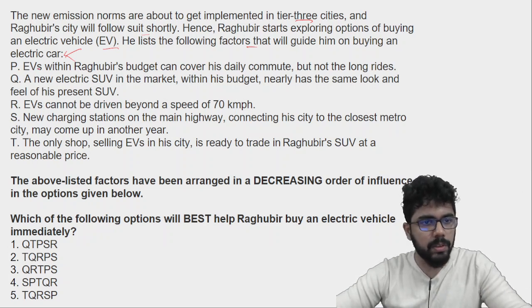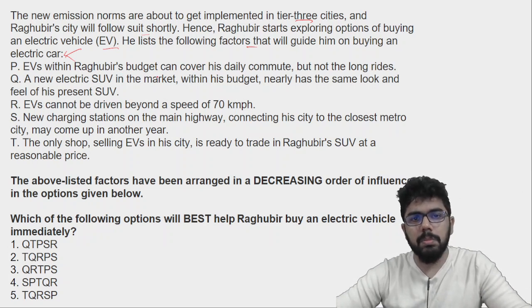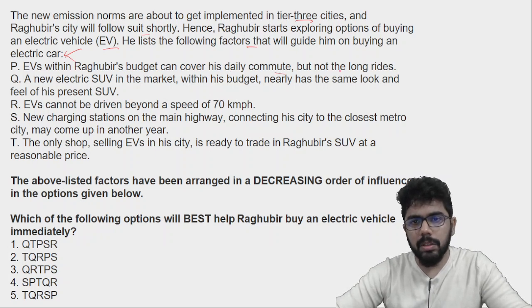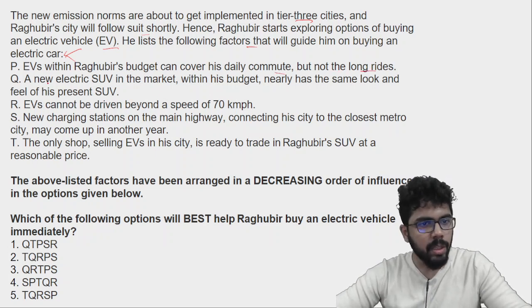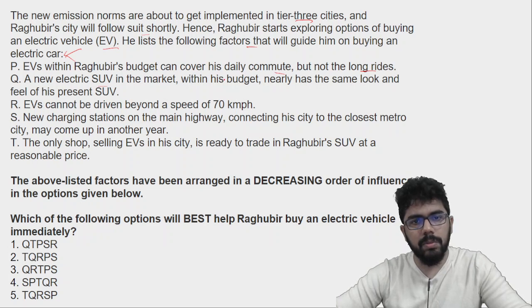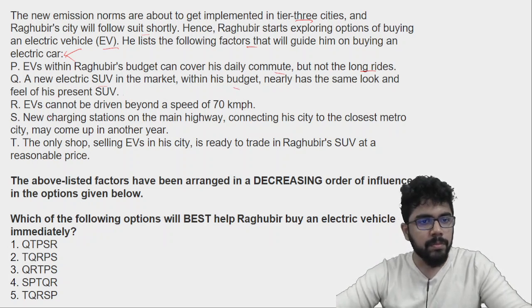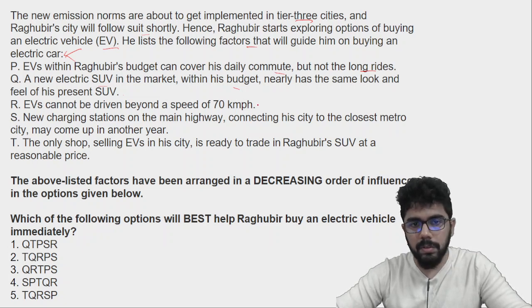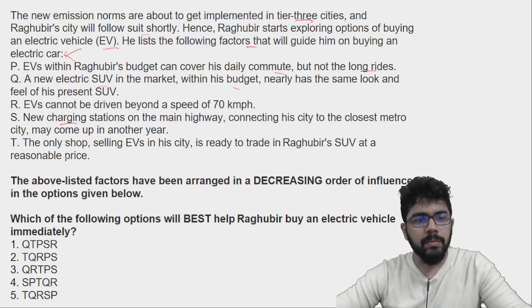PQRST, पांच फैक्टर है. First factor, EVs within Raghuveer's budget can cover his daily commute, but not the long rides. Okay, a new electric SUV in the market within his budget nearly has the same look and feel of his present SUV. EVs cannot be driven beyond a speed of 70 kilometers per hour. New charging stations on the main highway connecting his city to the closest metro city may come up in another year. तो चार्जिंग का थोड़ा बहुत इश्यू है. The only shop selling EVs in his city is ready to trade in Raghuveer's SUV at a reasonable price.